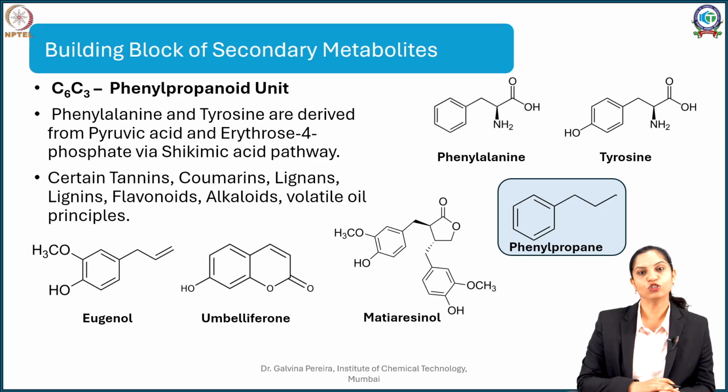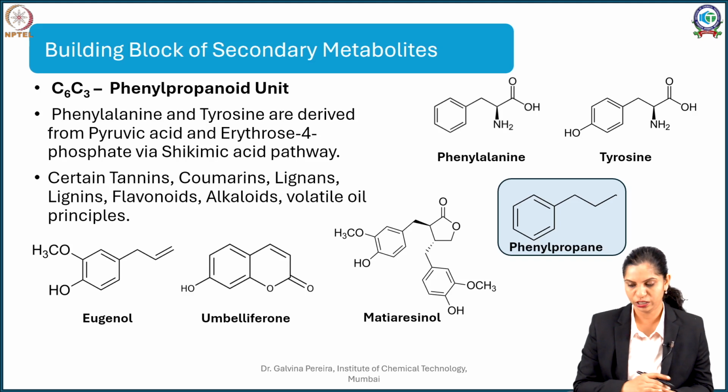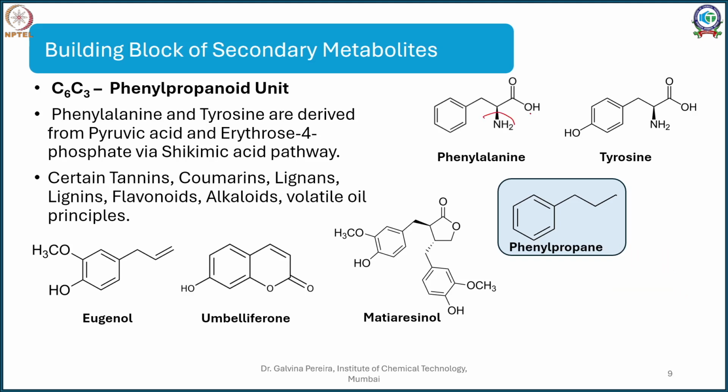This gives rise to shikimic acid and thereafter gives rise to phenylalanine and tyrosine. During this process they undergo deamination and are left with just phenyl and propane groups. So these are your phenylpropane derivatives.